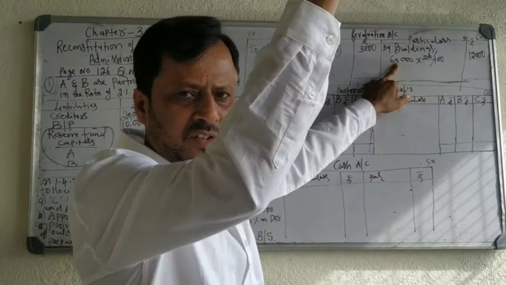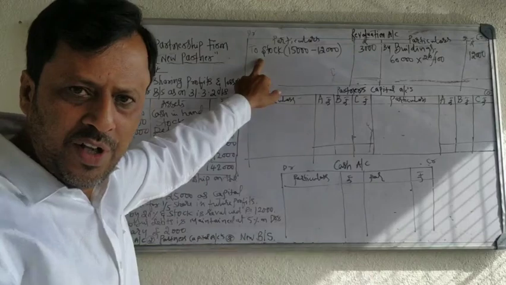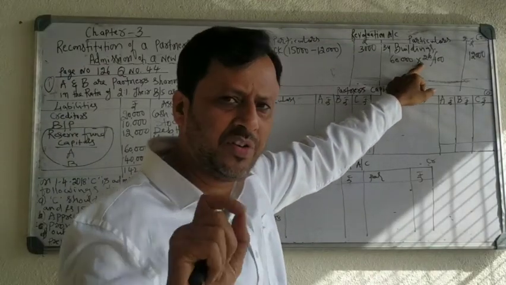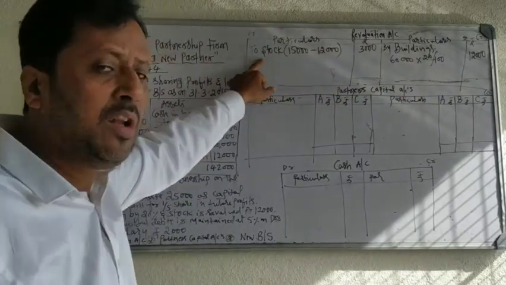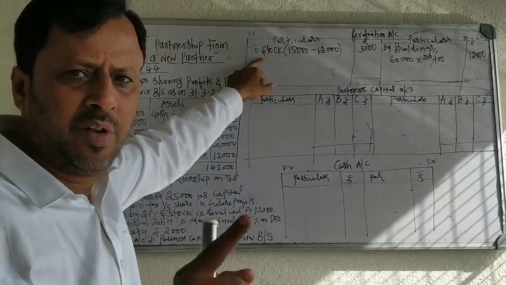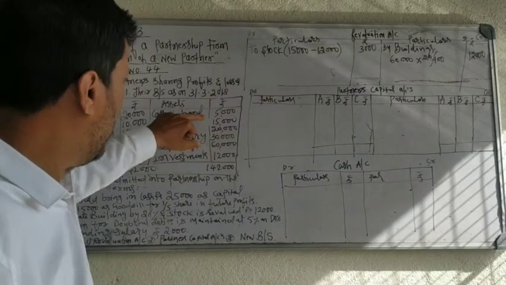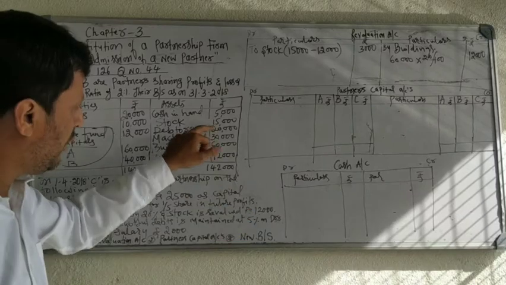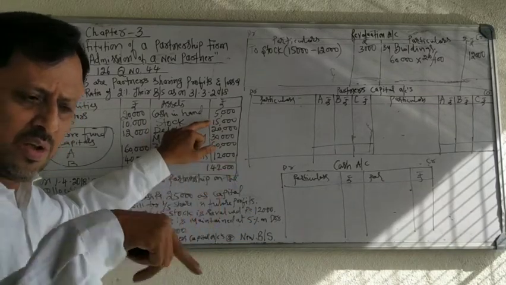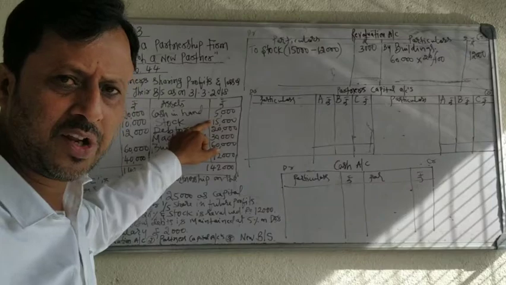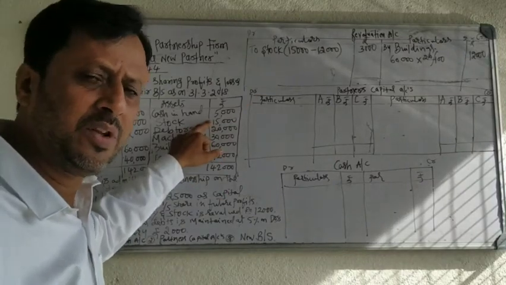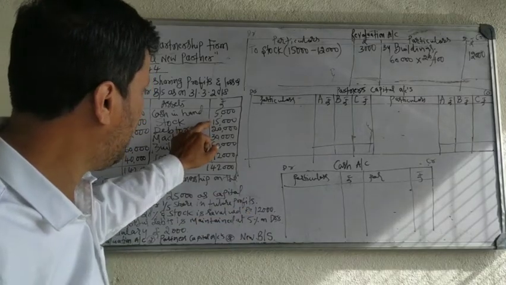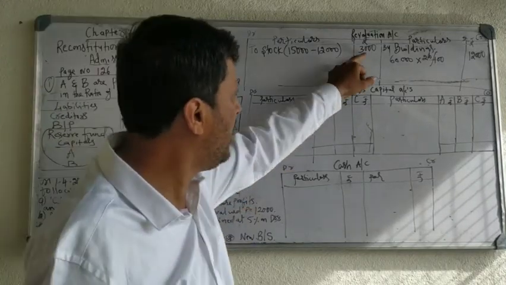Building value increase, income, credit side. Stock value decrease, loss, debit side. Building value you have calculated by percentage, 20%. But for stock revalued, you have to take the difference between the balance sheet value and the adjustment value. Balance sheet it is 15,000. As per adjustment it is revalued at 12,000. So it is decreased. Decrease means it is a loss. Asset value decrease means loss. 15 minus 12, 3,000 loss.